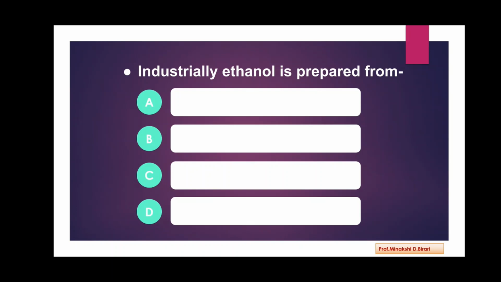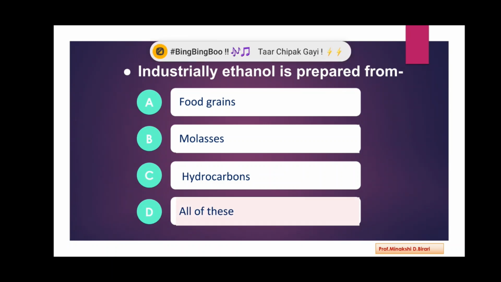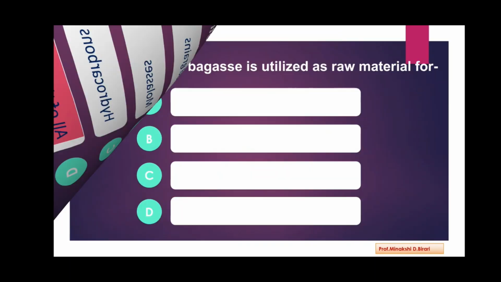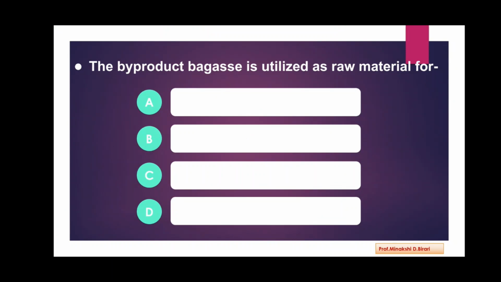Industrially, ethanol is prepared from food grains, molasses, hydrocarbons, all of these. So the industrial manufacture of ethanol is carried out by using food grains, molasses, hydrocarbons. So all these options are correct. Option D.